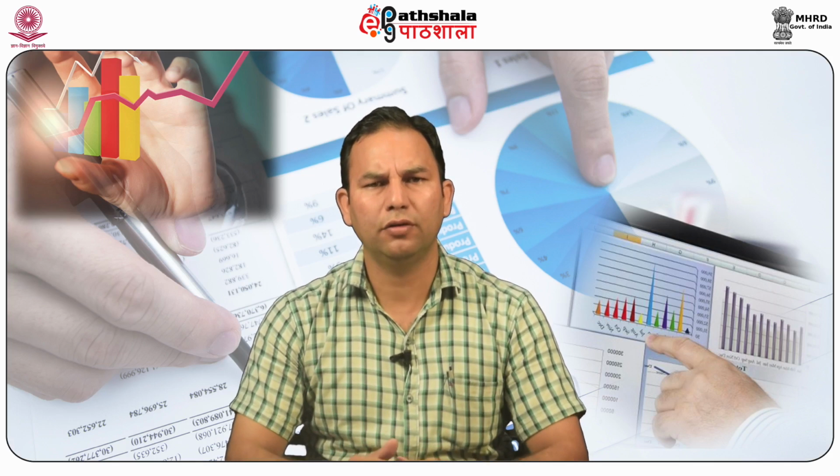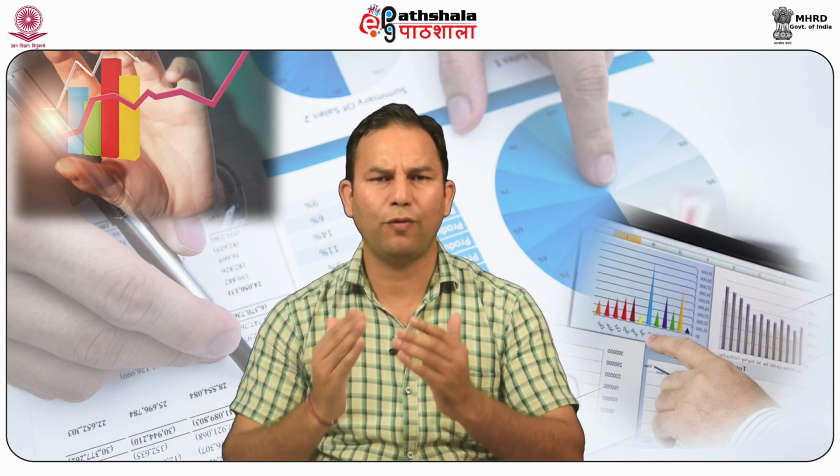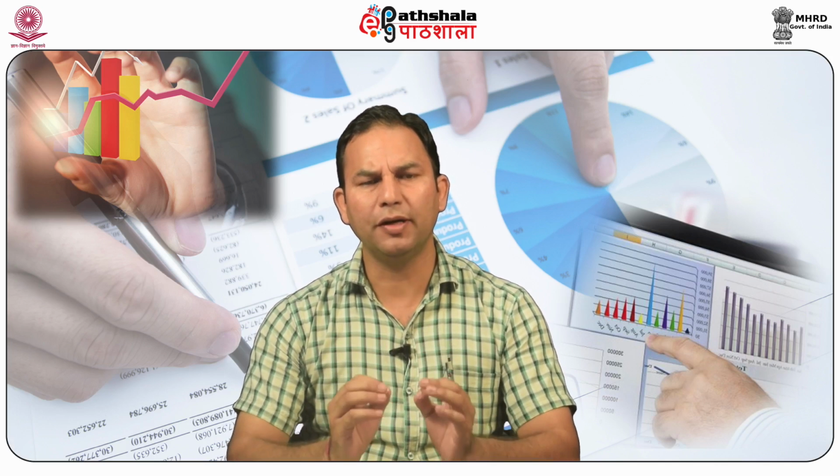So, types of financial statements. What are the different types of financial statements that should be prepared under Companies Act 2013?